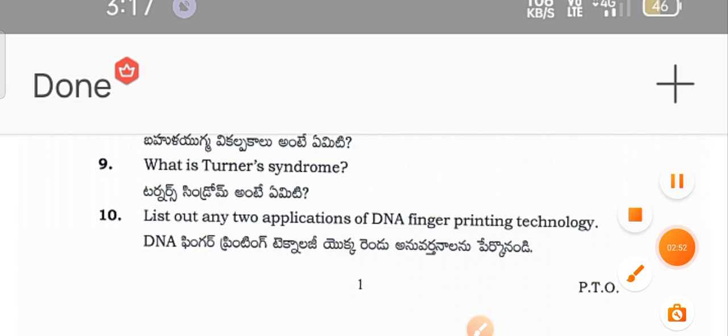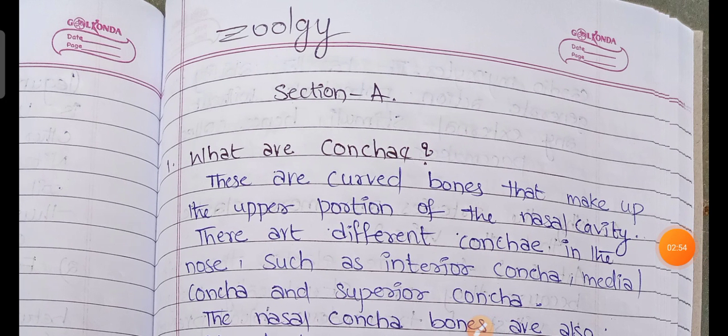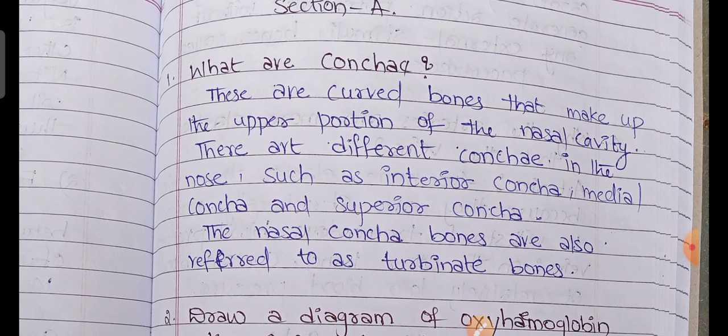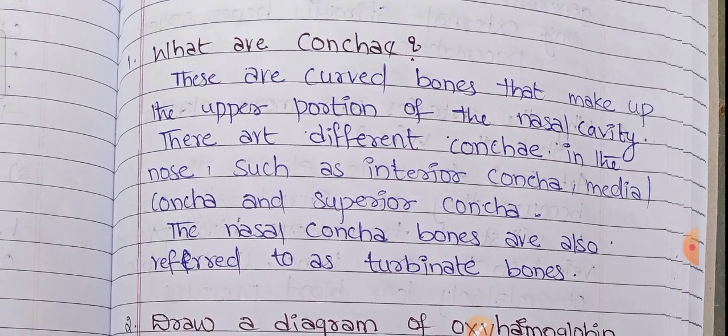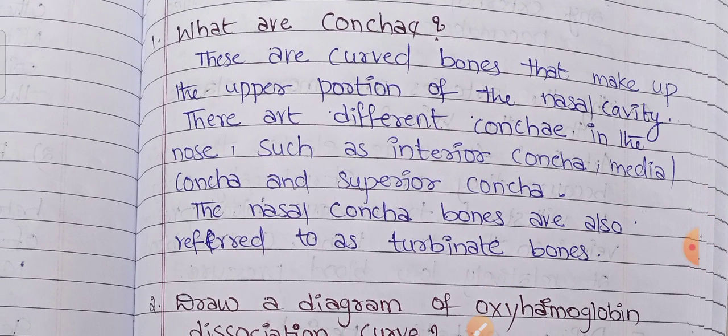So this is the zoology Section A for the second year students. What are conchae? These are curved bones that make up the upper portion of the nasal cavity.